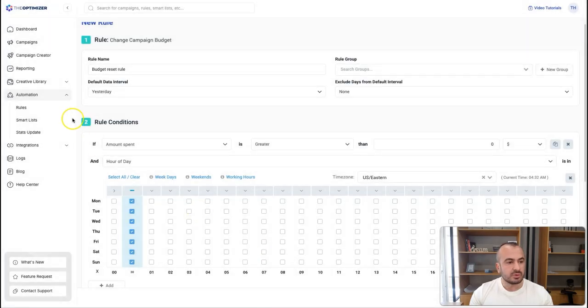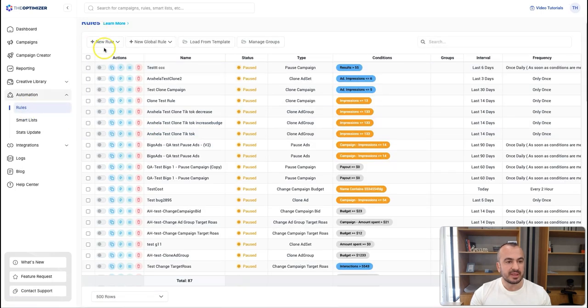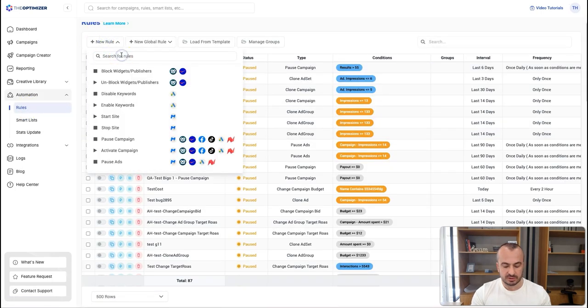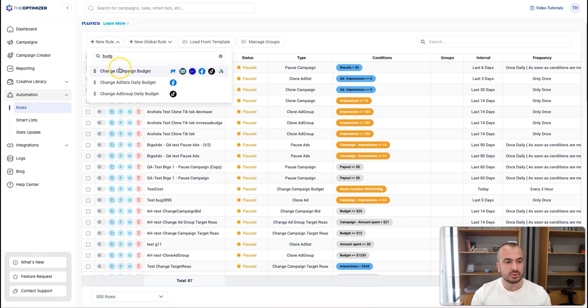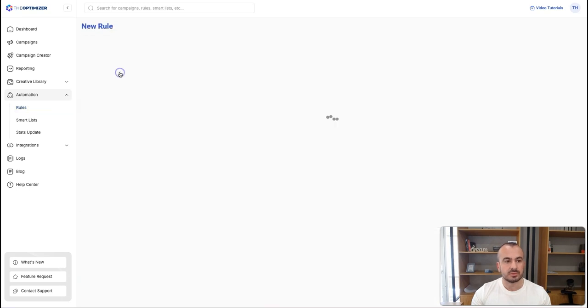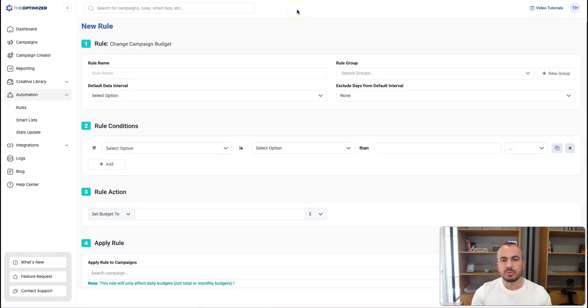Let me now show you how easy it is to create and use this rule on the Optimizer. All we have to do is go to the automation and rules from the left menu, and then from the list of rules, search for budget and choose the change campaign budget rule. Now this rule will be really simple. It will have 2 simple conditions.